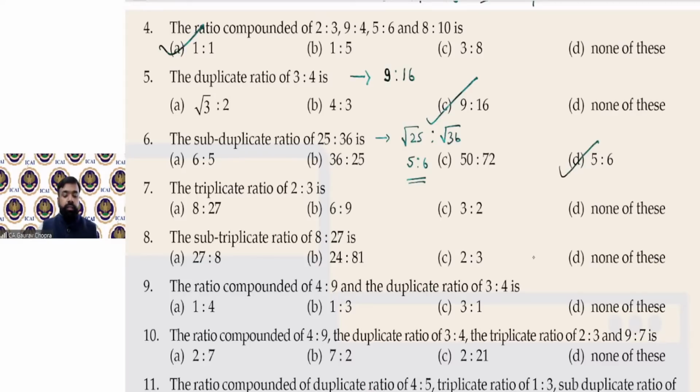Now, seventh. Here you have to find out the triplicate ratio of 2:3. So in case of triplicate, simply what we have to do, we have to find out the cubes. So what is the cube of 2?